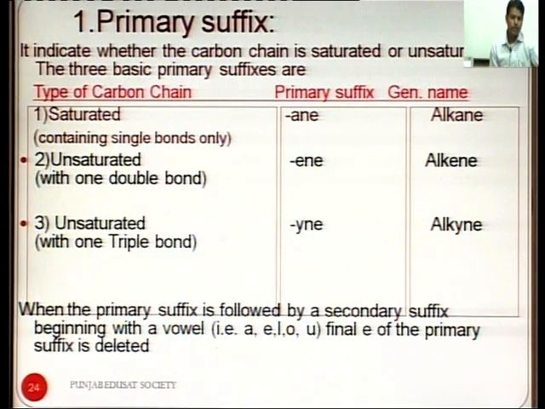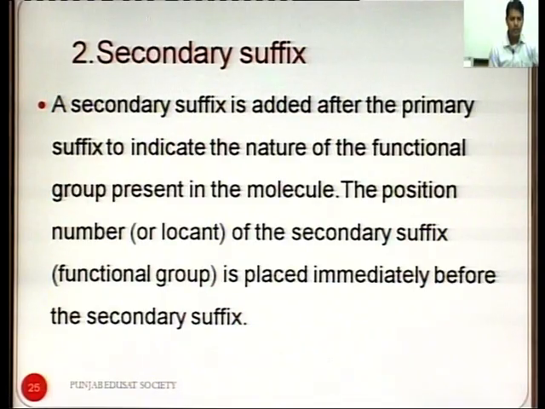When the primary suffix is followed by a secondary suffix, so these ane, ene, yne are the primary suffixes. Only three types of primary suffixes are there, according to the saturation of the carbon chain. The secondary suffix is added after the primary suffix to indicate the nature of the functional group present in the molecule.